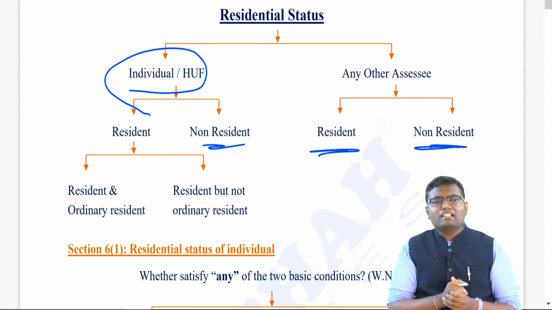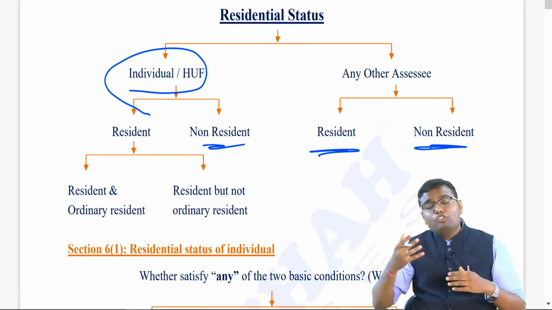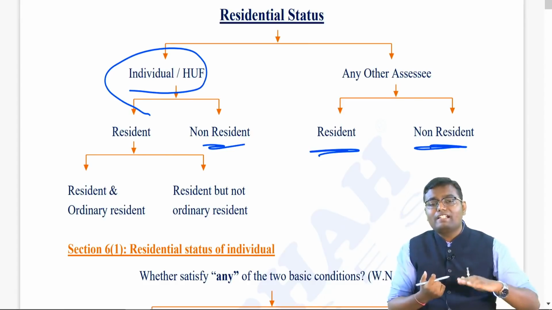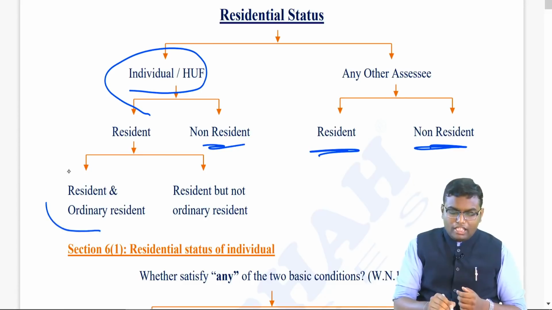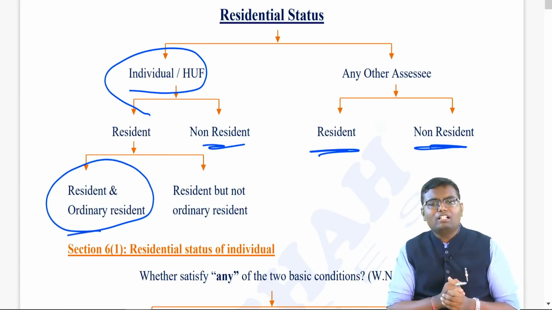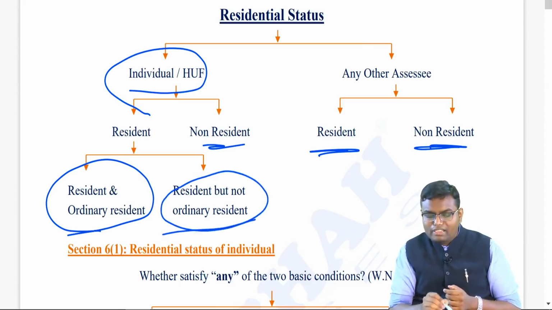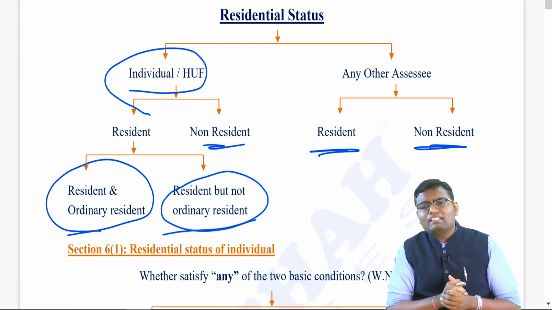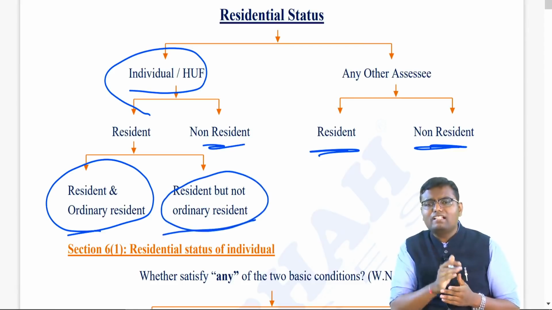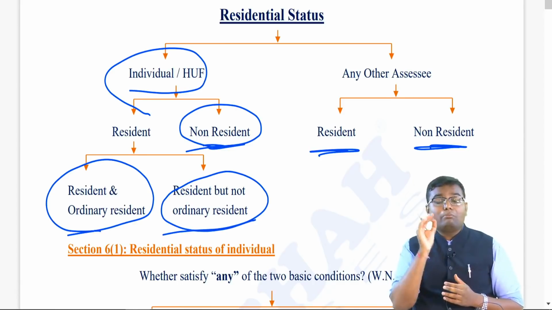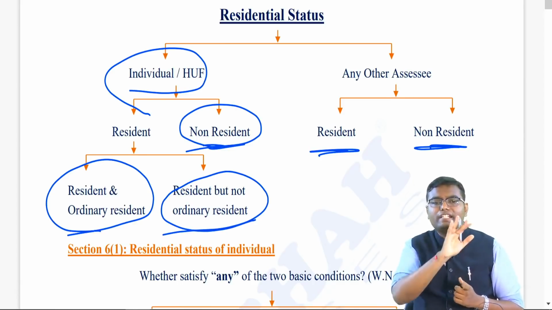If you stay in this country in this previous year for some higher days, you become resident. And if you were staying in this country in the past years also for more than some number of days, then you become resident and ordinary resident. But if you were not staying in the past years for the days which they are saying, then you become resident but not ordinary resident. If you are not staying in this country for the days which they are saying in this year, you become non-resident. Means residential status depends on the number of days for which you are staying in this country.